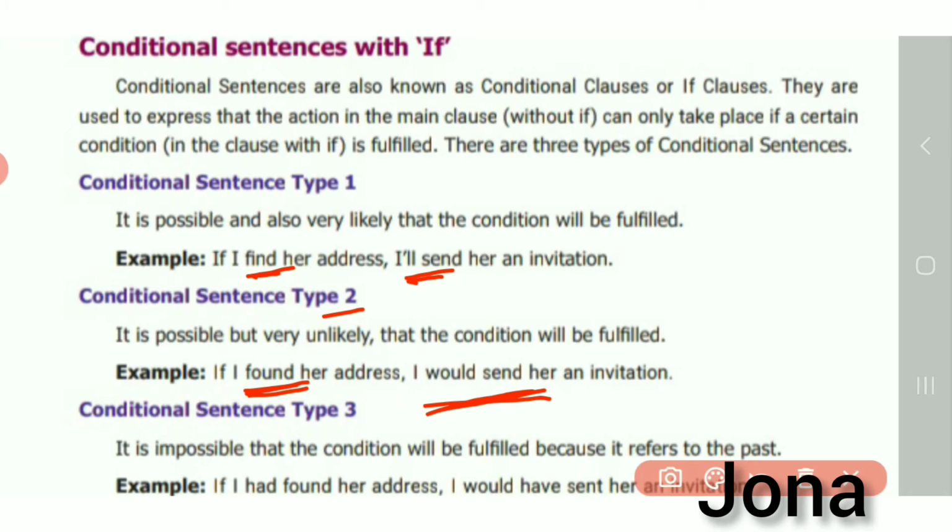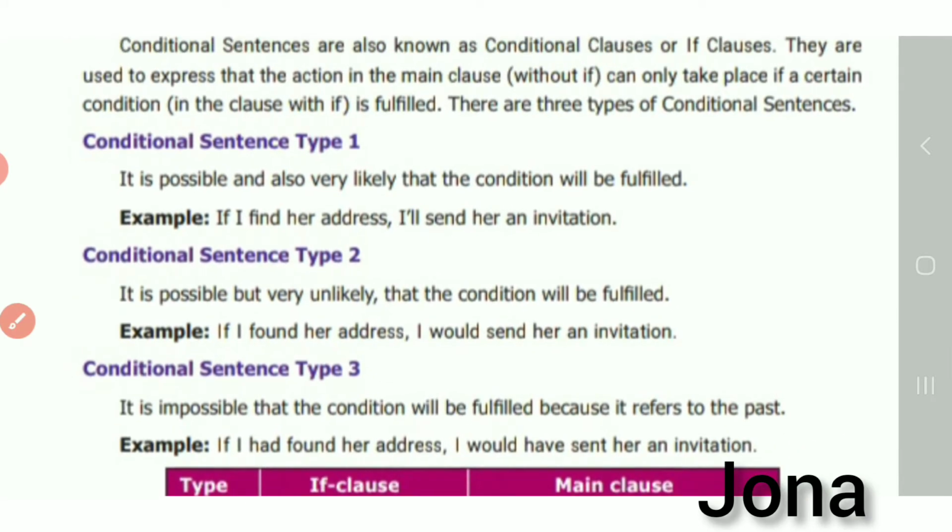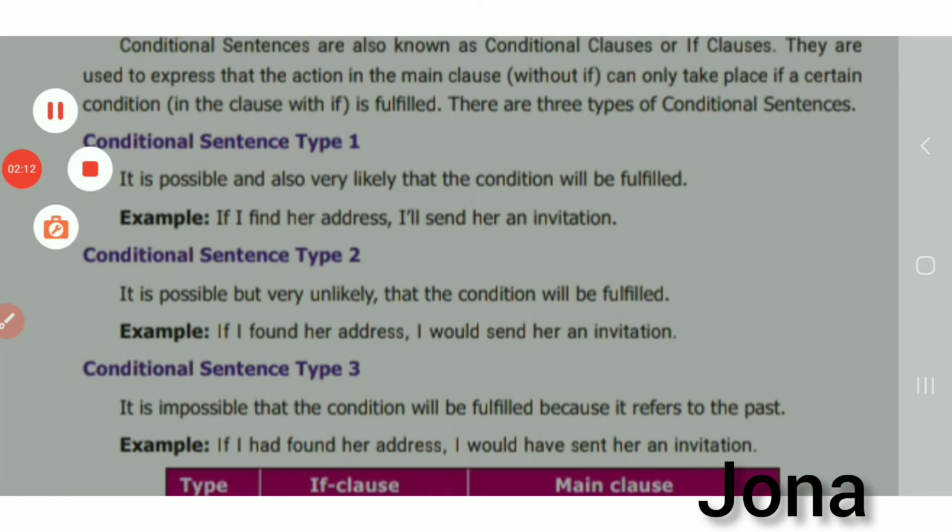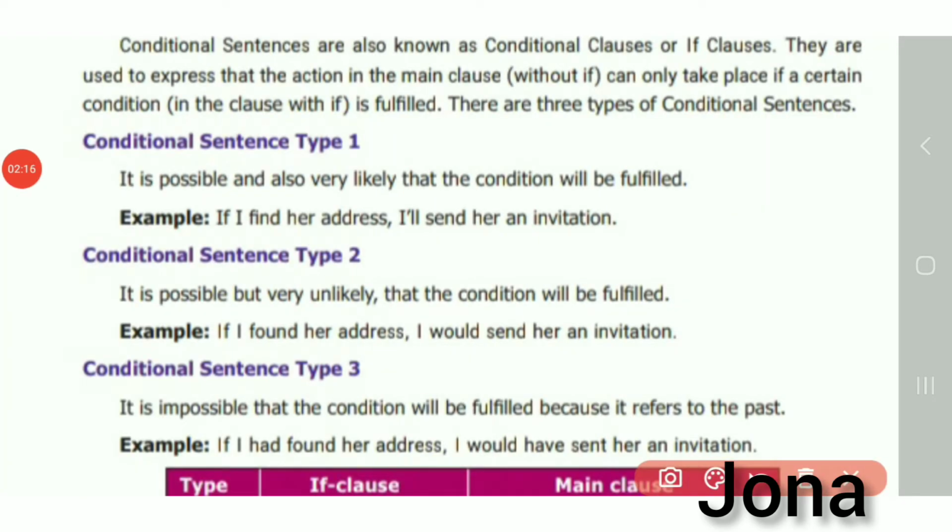Then look at the third type: If I had found her address, I would have sent her an invitation. If I had found, that is past perfect tense.